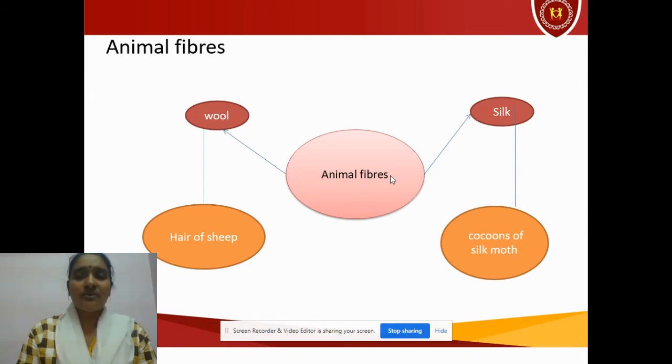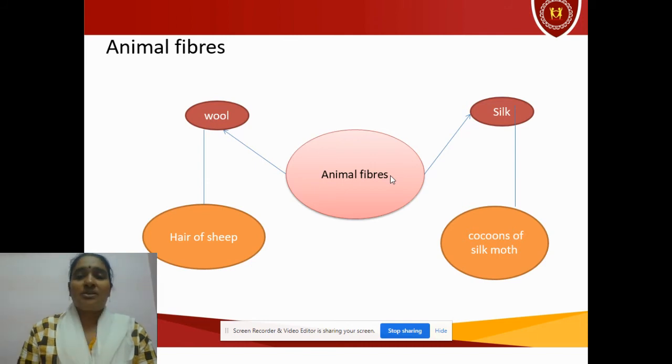Next, about silk. Silk we get from silkworms. The rearing of silkworms for silk is called sericulture. The silkworms lay eggs. The eggs change into caterpillars. The caterpillar eats mulberry leaves voraciously, meaning very fast, and goes on eating the leaves. When they eat the leaves, they secrete silk fiber from their body. That silk fiber encircles its body and forms a bulb-like structure. Those bulbous structures are called cocoons.